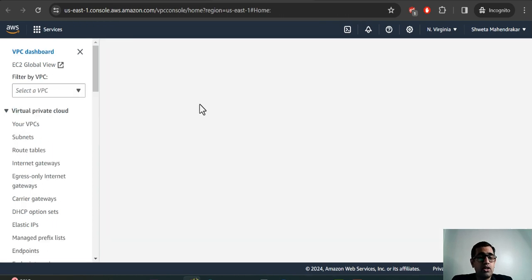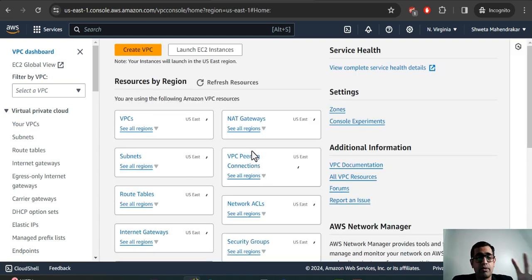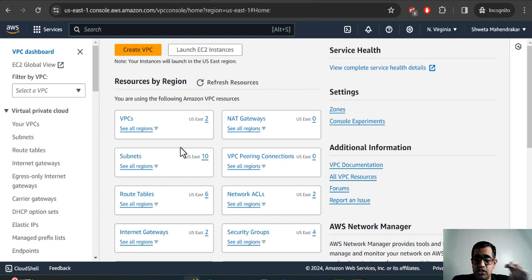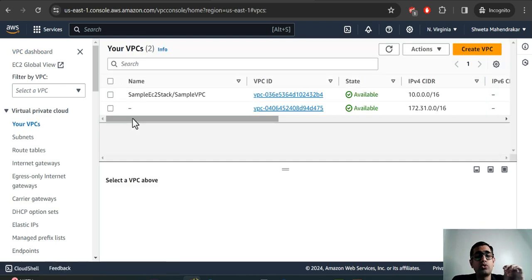Once we come here and I click on Your VPCs, this is where it will list all of the VPCs provided in the US East 1 region. Once I go inside that Your VPCs section, it will show that there are two VPCs. One of them is the default VPC, which is created when you create your account and first try to deploy any of the services.